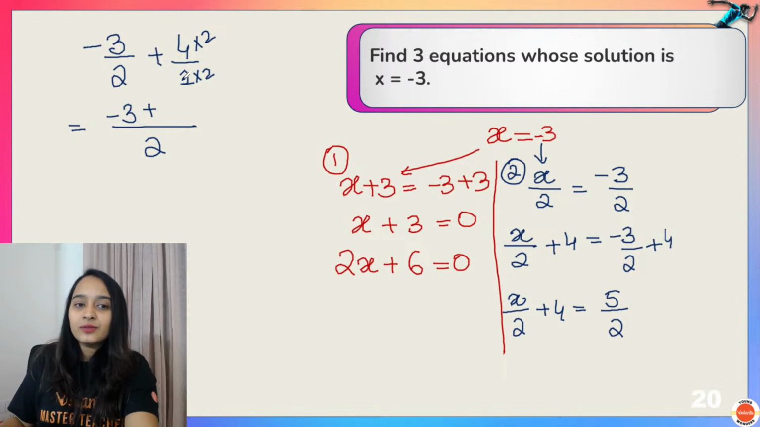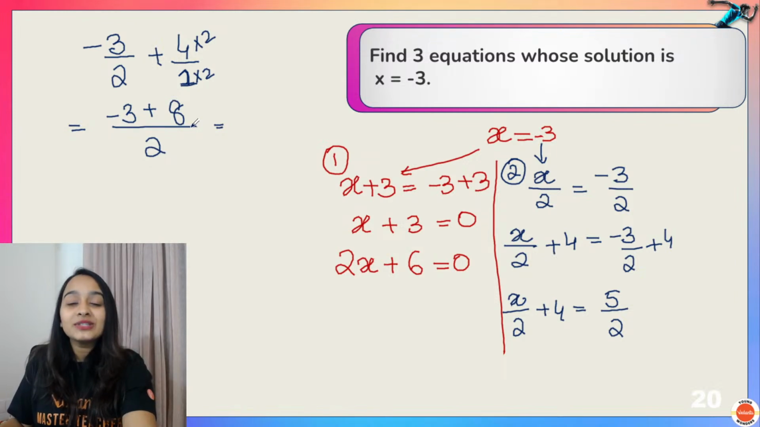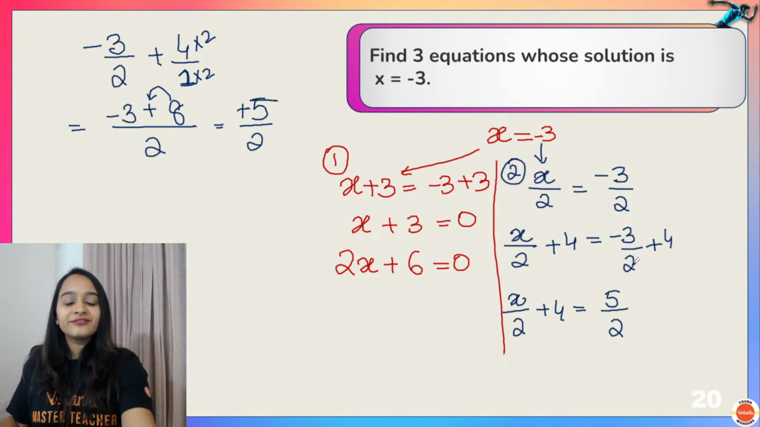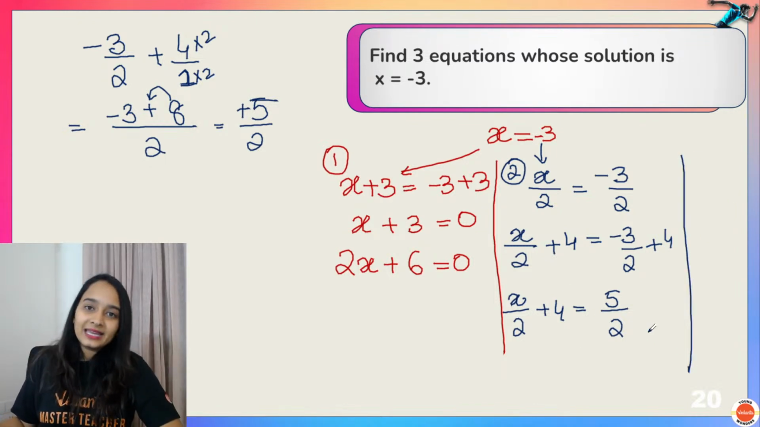Right? LCM is 2. That's why I'll multiply with 2, in the numerator and in the denominator. So this will become 8. 8 minus 3, minus 3 plus 8. One negative, one positive, so we are going to subtract. 8 minus 3 is 5. Since 8 is greater than 3, the sign in front of 8 will go to the answer. So it is 5 by 2. So I've got the second equation.